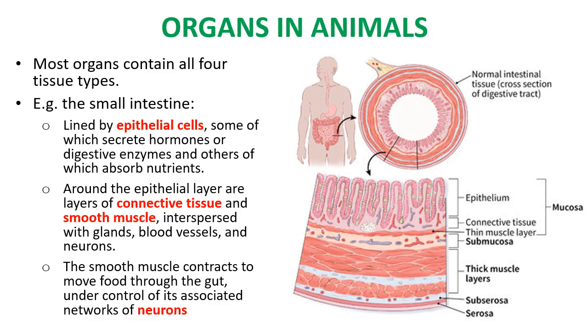Okay, so to build an organ, we're going to need all those 4 tissue types that we've learnt about. And most organs will have all 4 types. So here's an example of the small intestine, which we'll focus on later on in the topic. For now, we don't need to memorize all these layers, but it's just giving us an example.